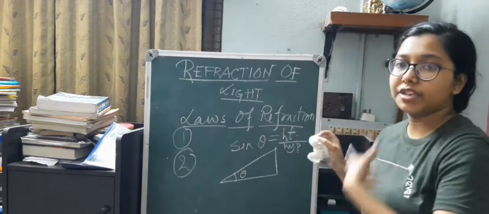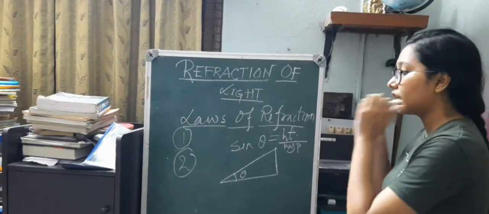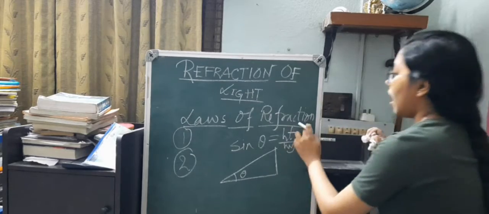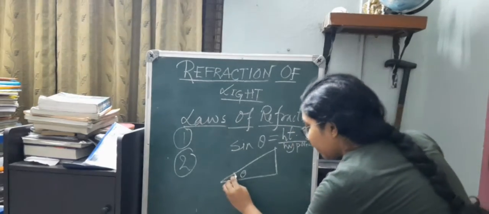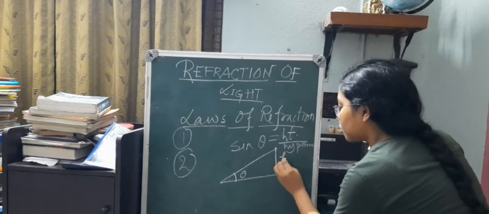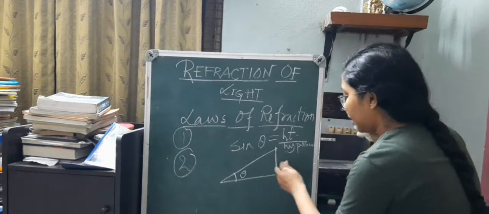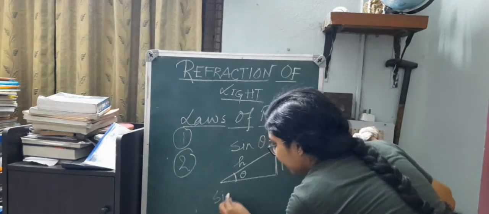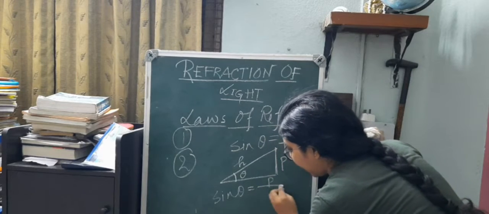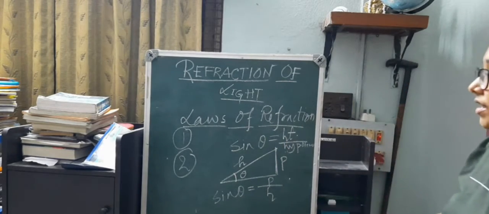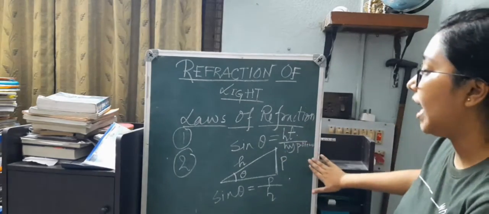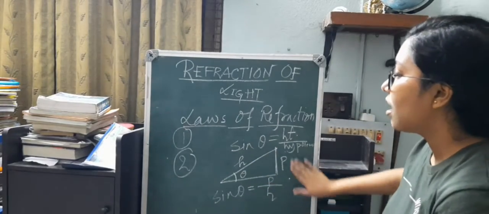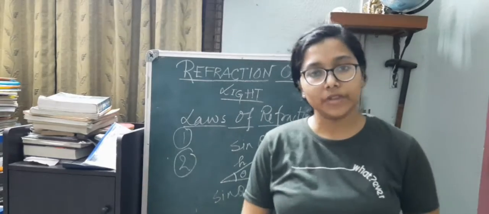We call sine theta, cos theta, tan theta all these quantities trigonometric ratios. They are expressed in terms of height, base and hypotenuse. So sine of the angle theta is height by hypotenuse. If we denote height as p, that is the perpendicular, and the hypotenuse as h, then sine theta is denoted as p by h. In this respect, sine of any angle is perpendicular by hypotenuse, same thing, p by h. And in this way, sin i by sin r is equal to a constant.